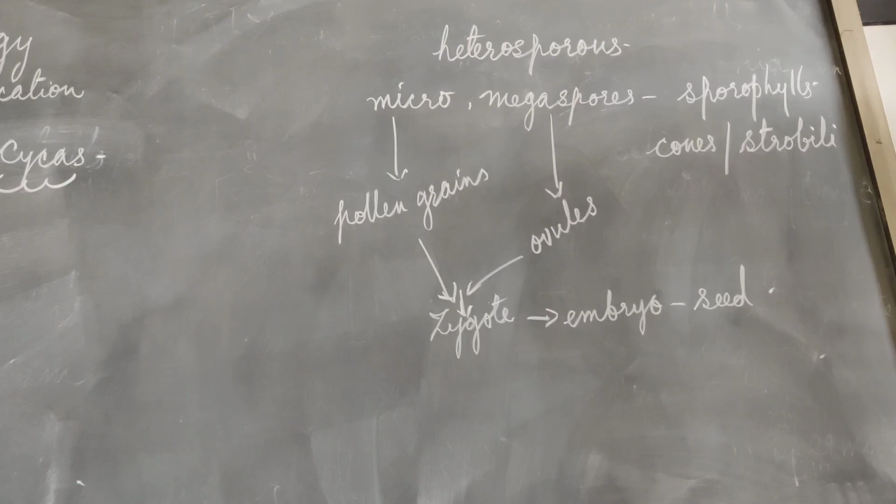When the seeds are dry and ripe, they are shed, and each seed contains the young sporophyte in the form of the embryo, which is present along with the endosperm, and the seed is protected by the seed coat, and the endosperm is used by the seed for its germination.